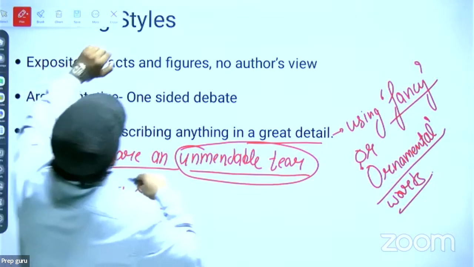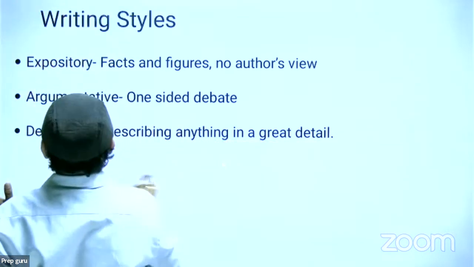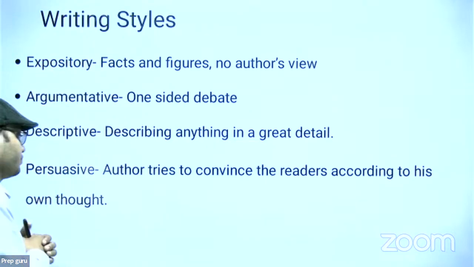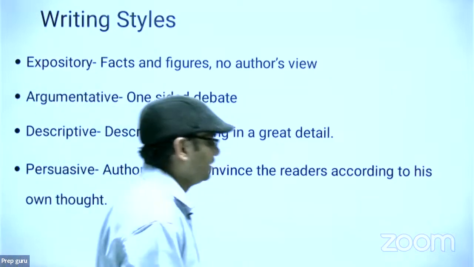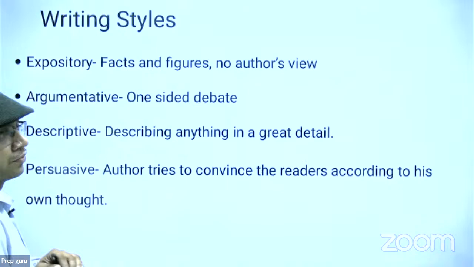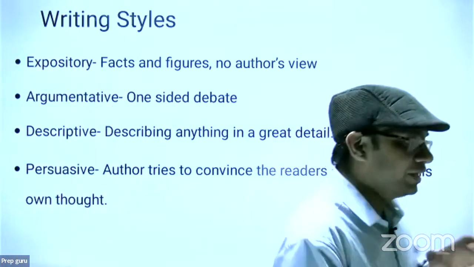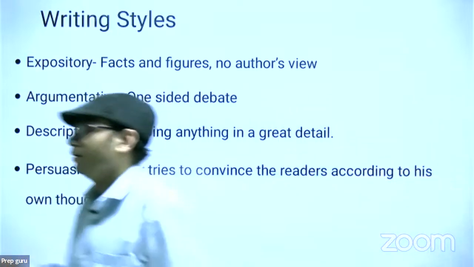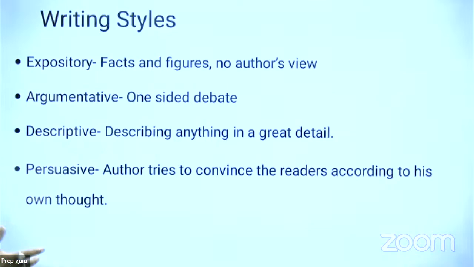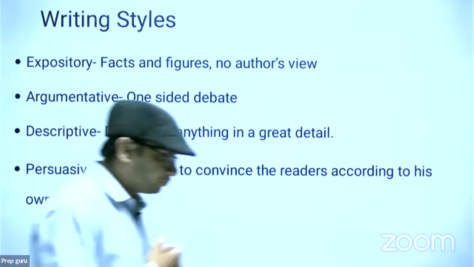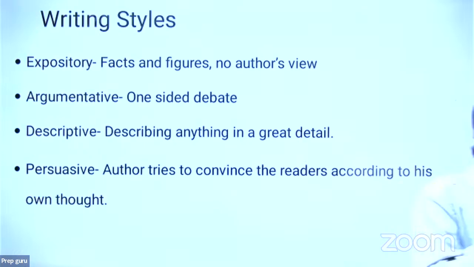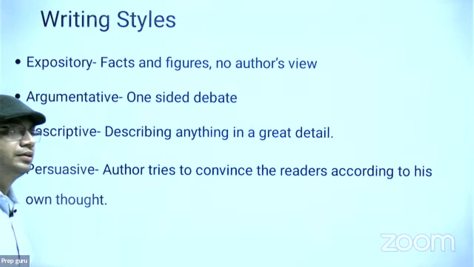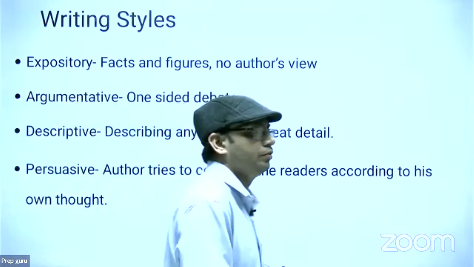Now the next thing is, the next style is persuasive. Next style is what? Persuasive. Persuasive means what? Author tries to convince the readers according to his own thought. See, the author will give you an idea first. पहले वो अपना एक idea दे देगा author, ठीक है, कह देगा struggle is the part of life, और you can say man is mortal, इस तरह के general thoughts, एक general idea या generic idea दे देगा, right? Now what does he do? He tries to convince you according to his own thought, right? According to his own thought. वो ऐसे ऐसे points दे देगा that you will be convinced enough at the end portion of the paragraph.